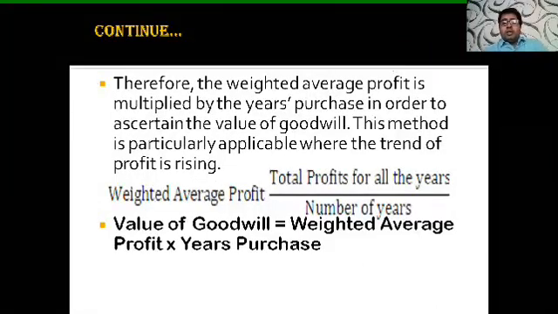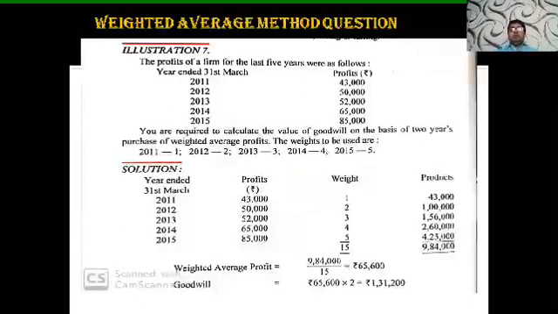Okay, sorry. Weighted average profit is to be calculated as the total weighted profit of all the years divided by the number of years. This number of years stands as the total weighted years. Okay, and the value of goodwill is the weighted average profit into the years purchase. This years purchase will be given in your question. So we are going with this question. This question is also taken from one of the books.